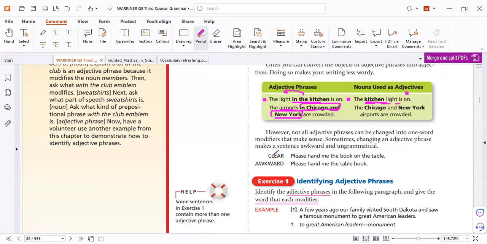Now it's your turn. Tell me why this sentence is awkward. Why it's confusing. Let's read. Please hand me the table book. Please hand me the book on the table.